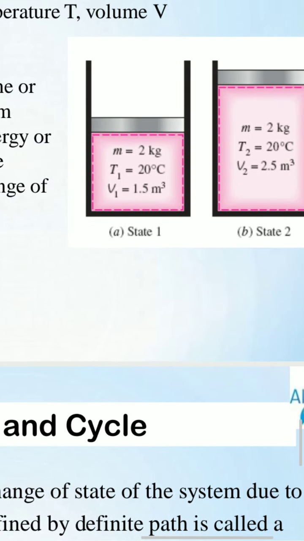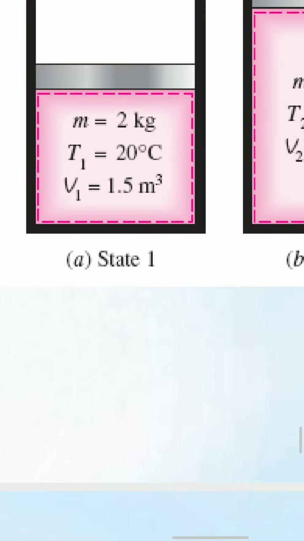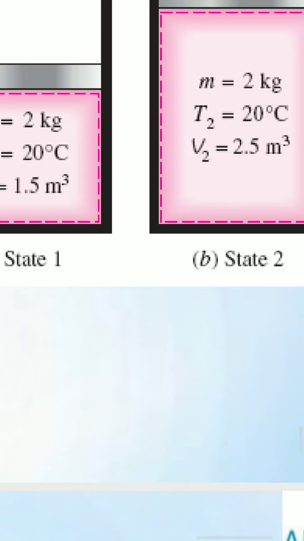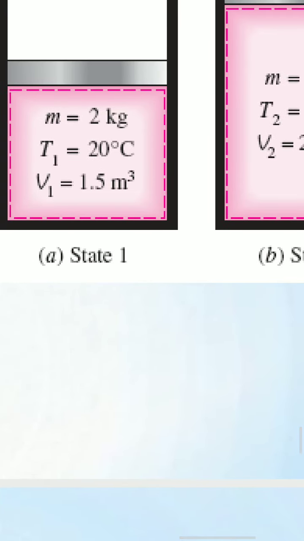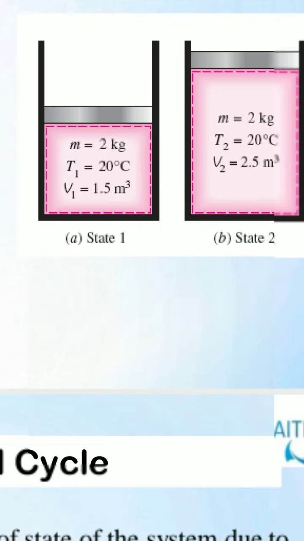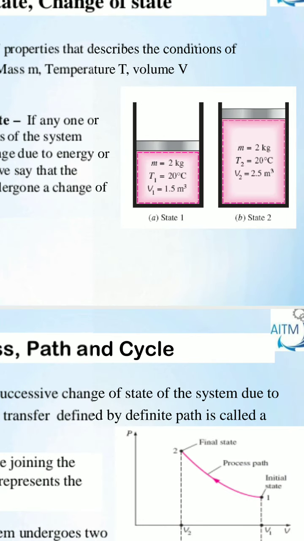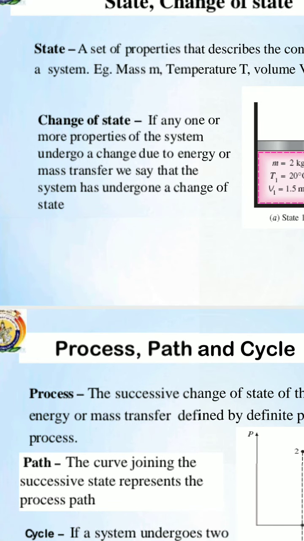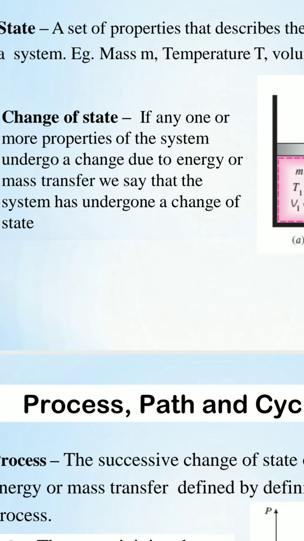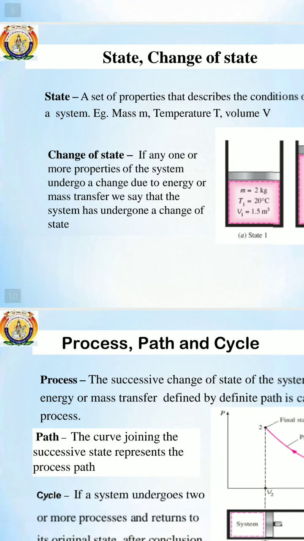Here, volume changes, so the state changes from 1 to 2, with volume going from V1 of 1.5 meter cube to V2 of 2.5 meter cube. Any one or more properties of the system undergoing change, due to energy or mass transfer, we call change of state.